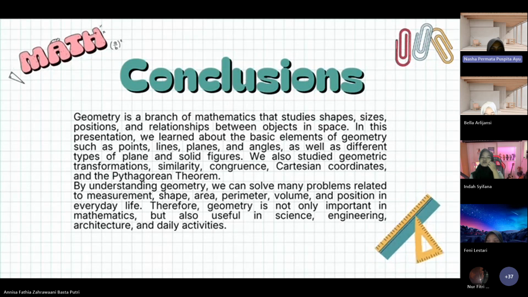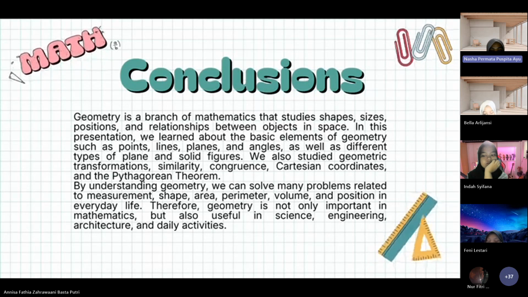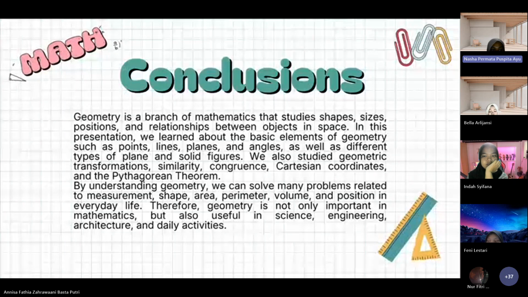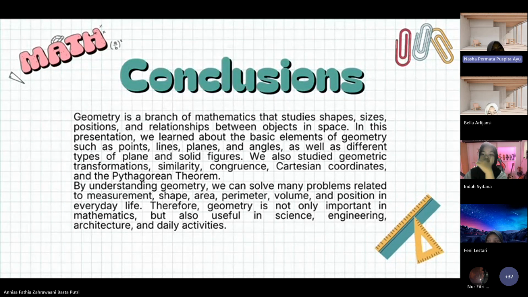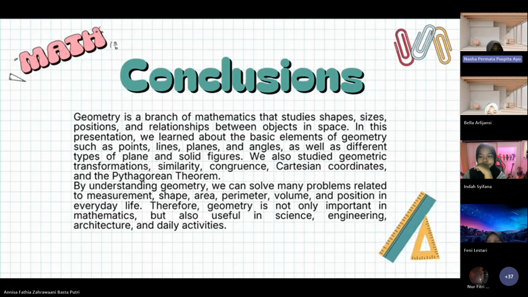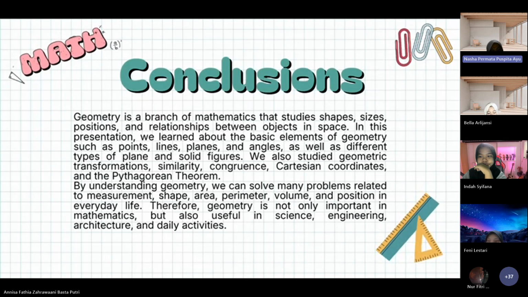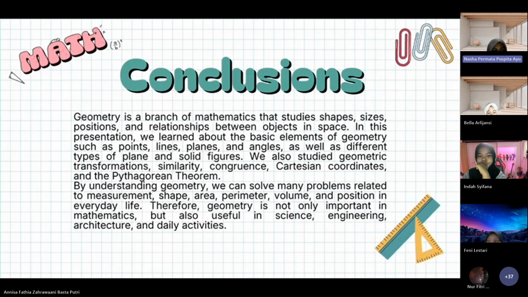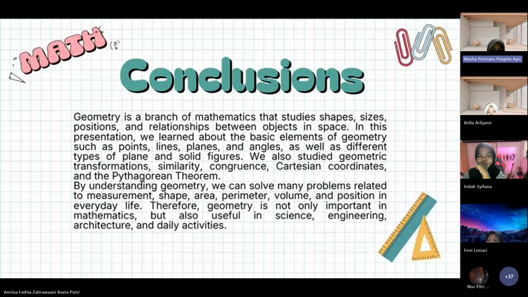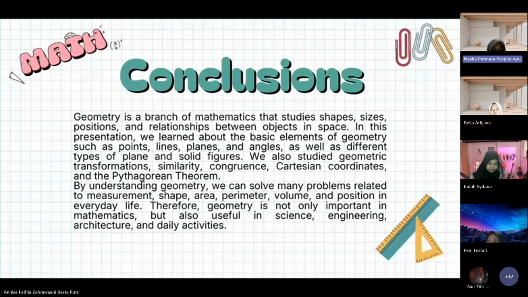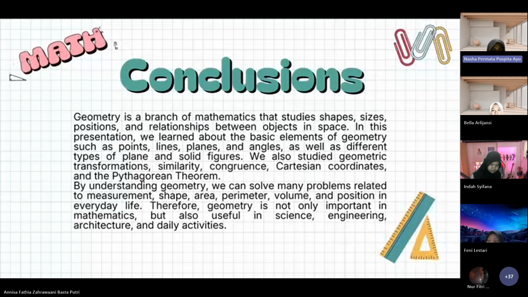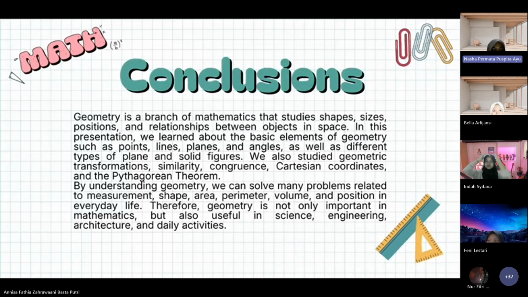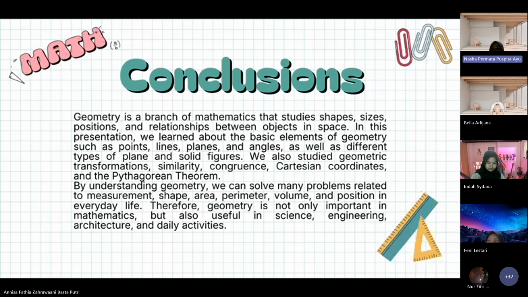By understanding geometry, we can solve many problems related to measurement, shape, area, perimeter, volume, and position in everyday life. Therefore, geometry is not only important in mathematics, but also useful in science, engineering, architecture, and daily activities. Okay, next.